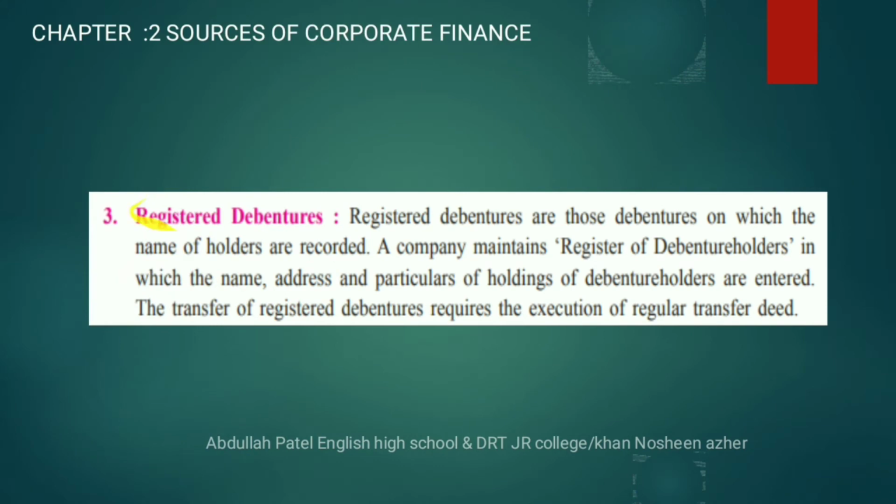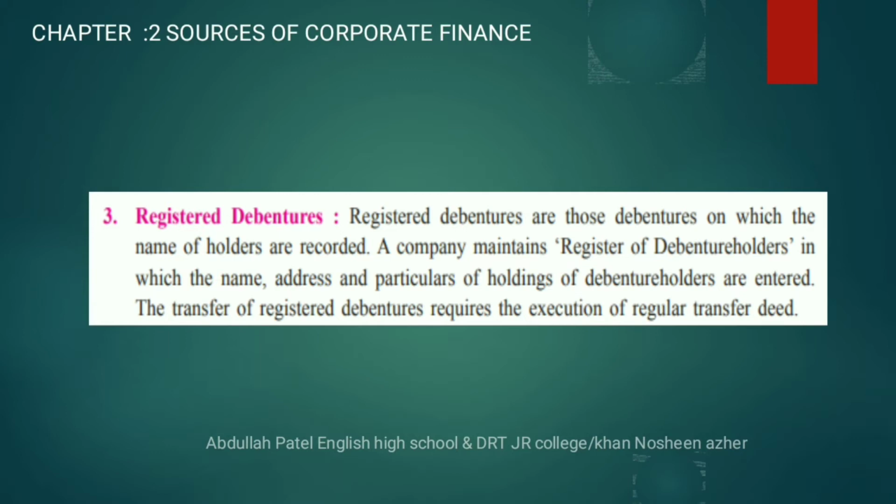Third type, registered debenture. Registered debentures are those debentures which are registered with the company. We already discussed in the 11th standard that a company has to maintain registers. It may be related to debentures, bonds, or deposits.